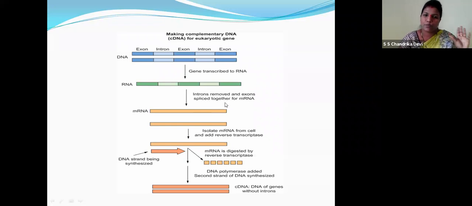Only the coding regions were spliced. Why, children? Because these coding regions will give rise to, yes, proteins. So this is the mRNA. Children, mRNA is the blueprint for the protein synthesis.